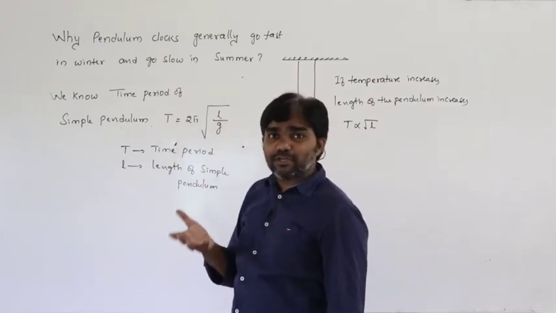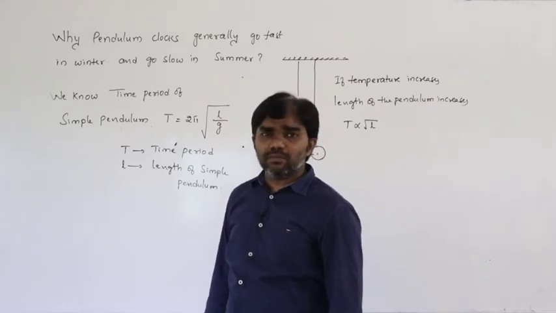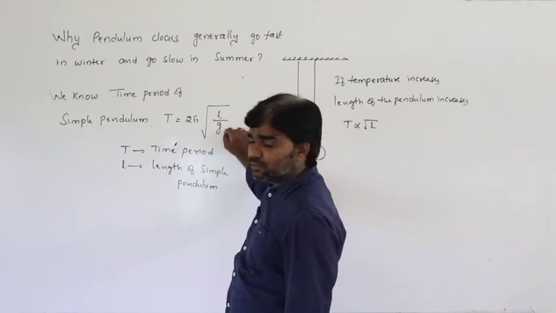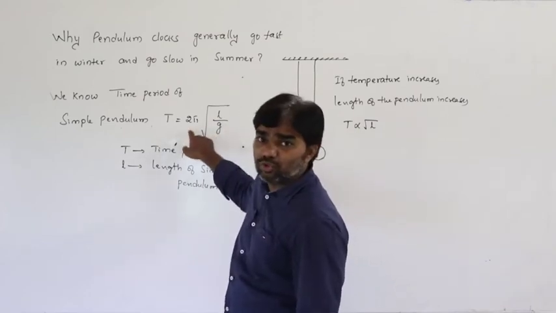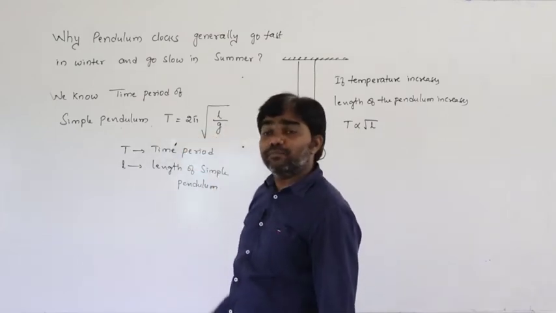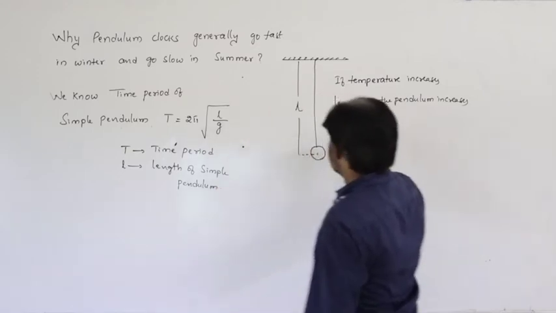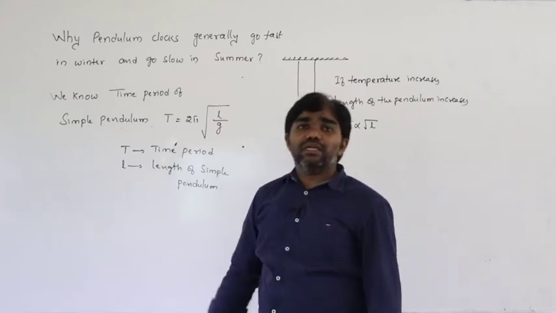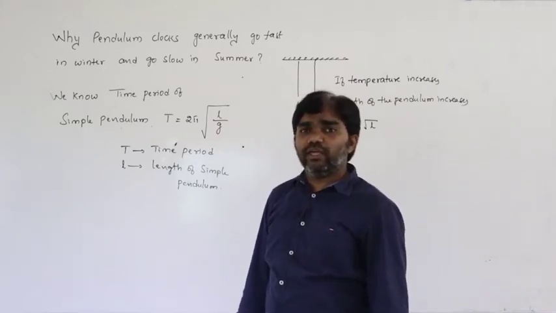Acceleration due to gravity depends on the mass of the planet and the radius of the planet. It does not change with temperature, so the g value remains constant. And 2 pi is a numerical value; 2 pi does not vary with temperature. But what is the quantity that varies with temperature here? L. If the temperature increases, the length of an object also increases.